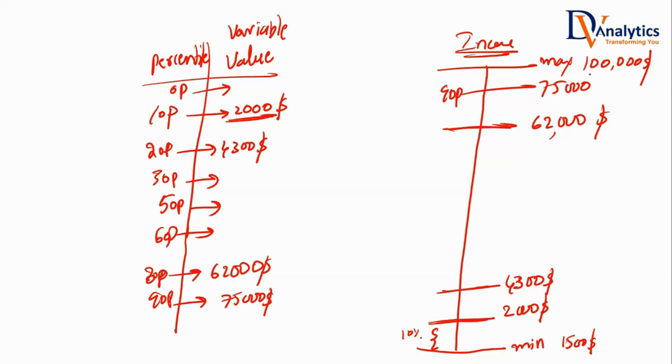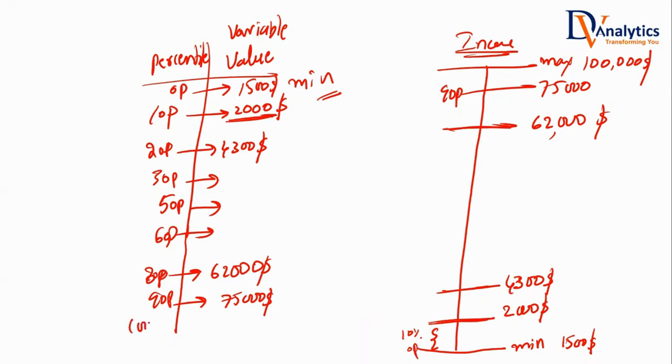Let's say the maximum is $1 lakh. Is it $1 lakh, or are you saying $1,500? Which one is the answer? Minimum wage, $1,500. Is it true that below $1,500, 0% of the people are there, and everybody is earning above $1,500? Yes or no? Minimum value. Is it making sense? Think about it. At the 0 percentile, below that 0% of the population is there, and above that, 100% of the people are there.